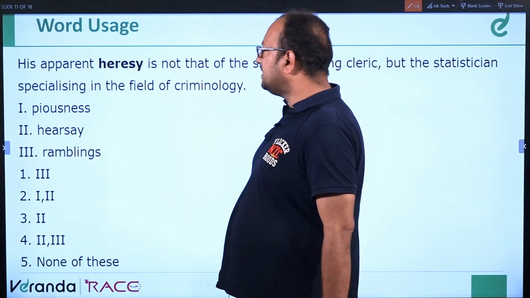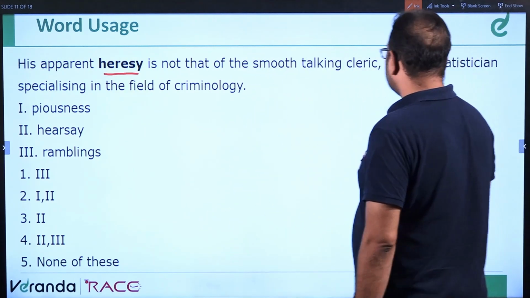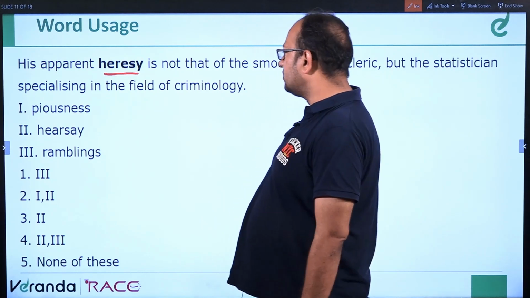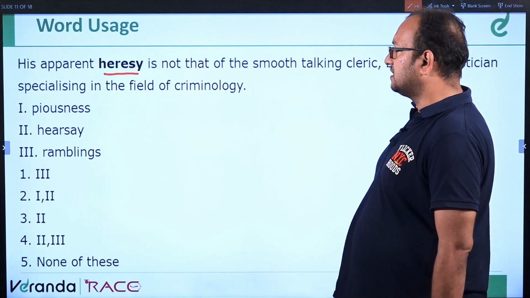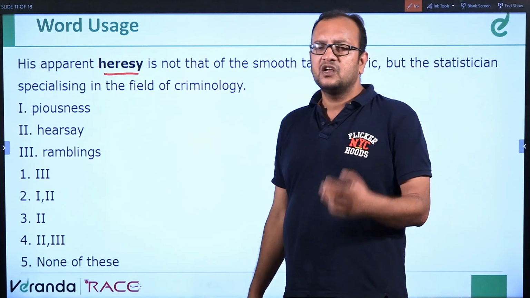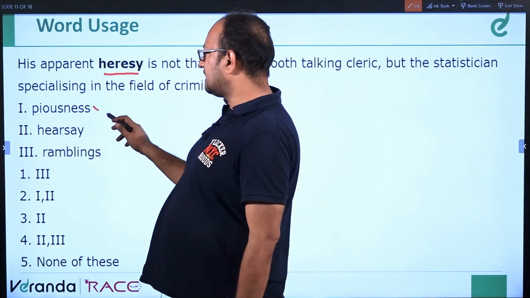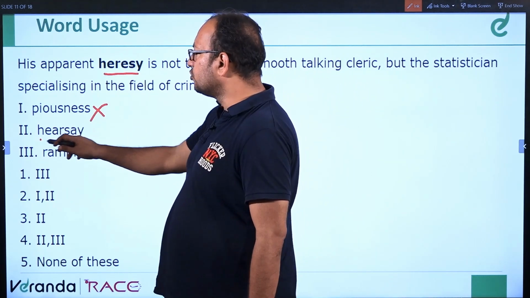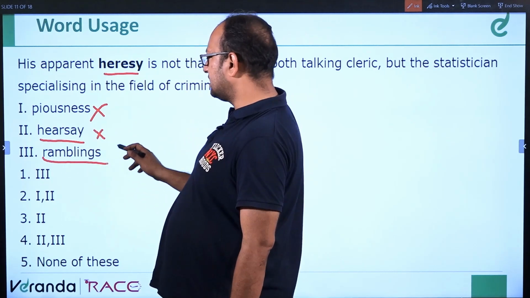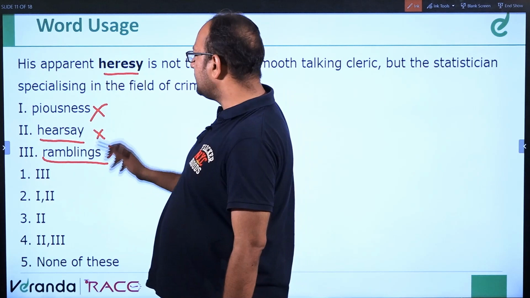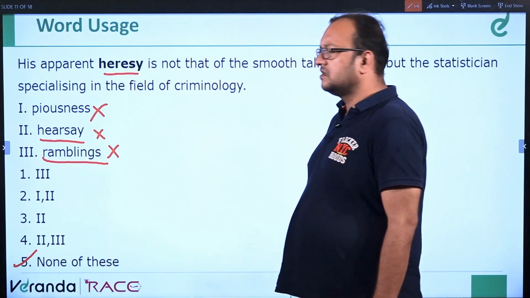Next, his apparent heresy is not that of the smooth talking cleric, but the statistician specializing in the field of criminology. Okay. His apparent heresy. Heresy means a belief that is contrary to the popular belief. So piousness is not the correct answer. Hearsay means a rumor. This is also not the correct answer. Ramblings, it's also not the correct answer. So the answer will be here, none of these. None of these will be the correct answer. Fine.